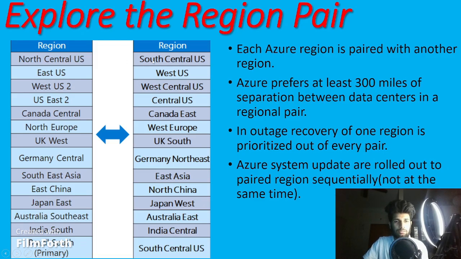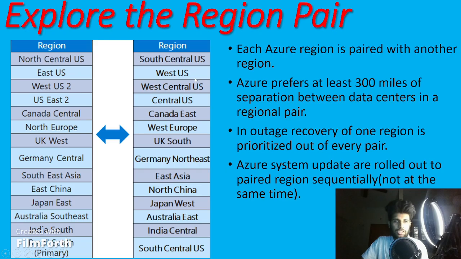So then the customer will get the data from the south central US. Not only that, you might get a doubt: if both the regions go down, what is the main thing here? If both the regions go down, one region will be raised based on priority. They will check both regions and raise one region, either the south central US or the north central US, based on the priority basis.